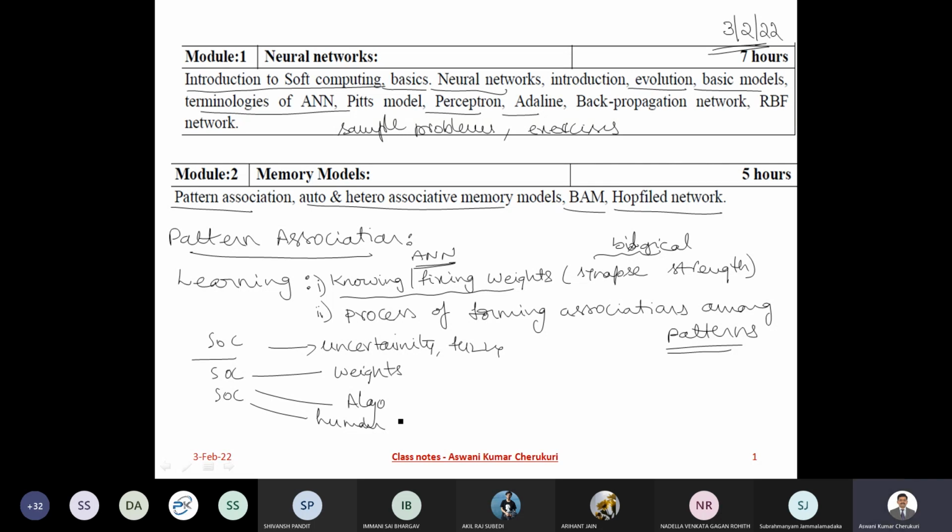Somebody is telling uncertainty, fuzzy logic, somebody is telling about connection weights, somebody is talking about the algorithms we are talking about in the class, somebody is telling about the parallels to the human brain. These are all. Yes. Anything else? Somebody is telling binary logic, since digital logic was for binary logic. Okay, very good. So there already somebody said fuzzy logic. Okay, binary logic, very good.